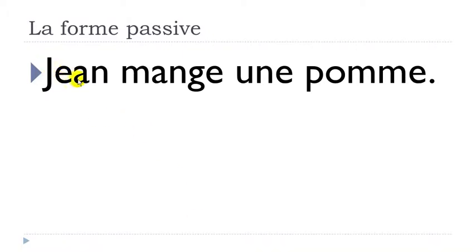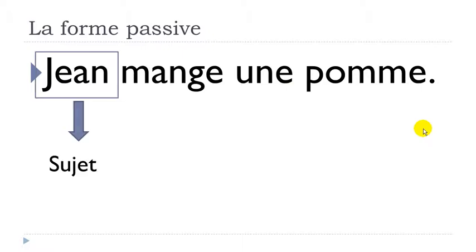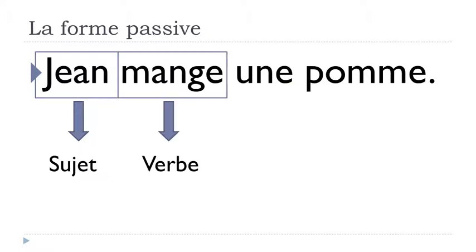We've got Jean mange une pomme. Okay, so Jean, that's the name of the person. Mange, manger, to eat, and it's the present form. Une pomme, an apple. Okay, so if we have a look at this sentence, of course, Jean is the subject of the sentence. Then we've got mange, manger, so it's the verb.